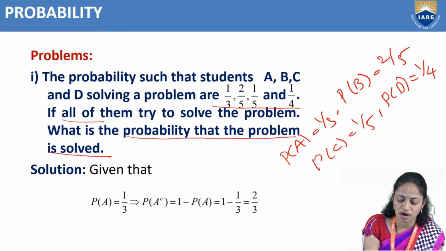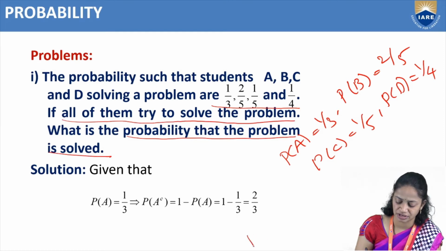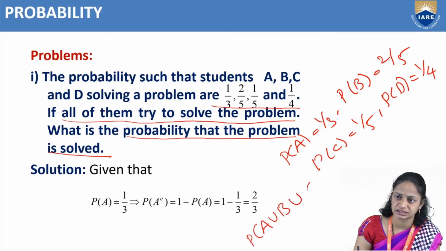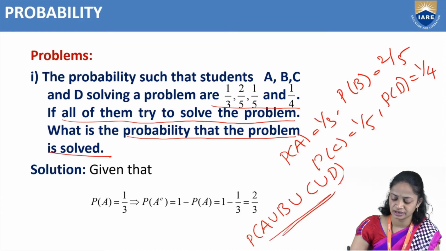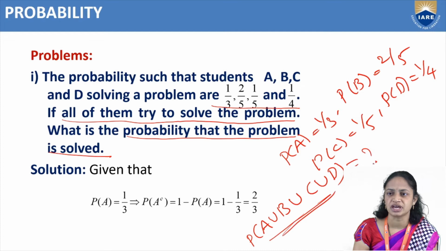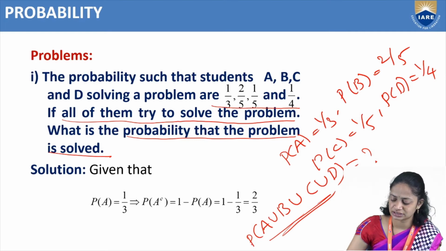So if all of them try to solve the problem, that means we are going to find P of A union B union C union D. So how to find probability of A union B union C union D? Is there any formula to find this one? Yes, we have a formula. So what is that formula?